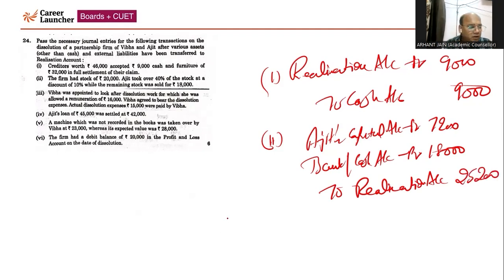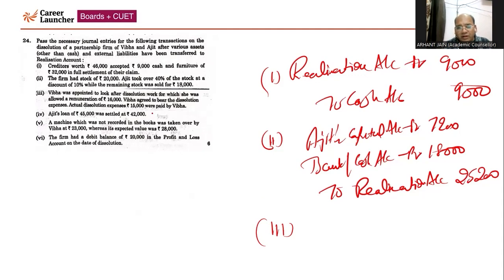This is 25,200, right? Now with respect to the next entry, entry number 3. In entry number 3, Viva was appointed. The firm is making a payment of 16,000 remuneration to Viva.